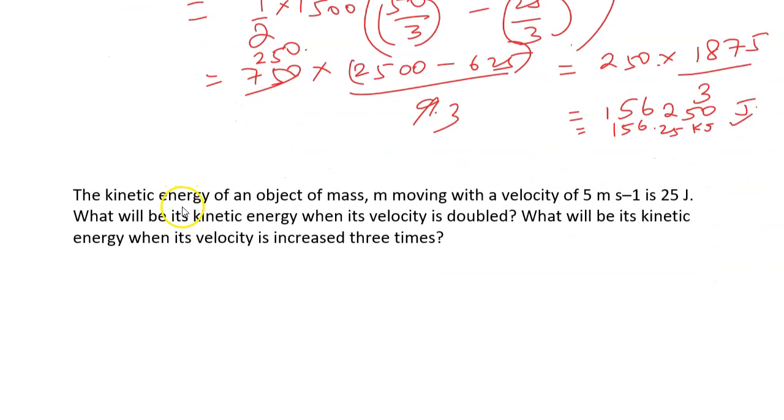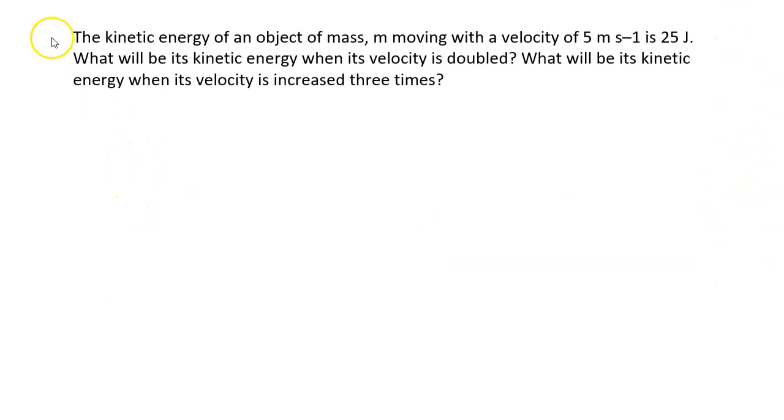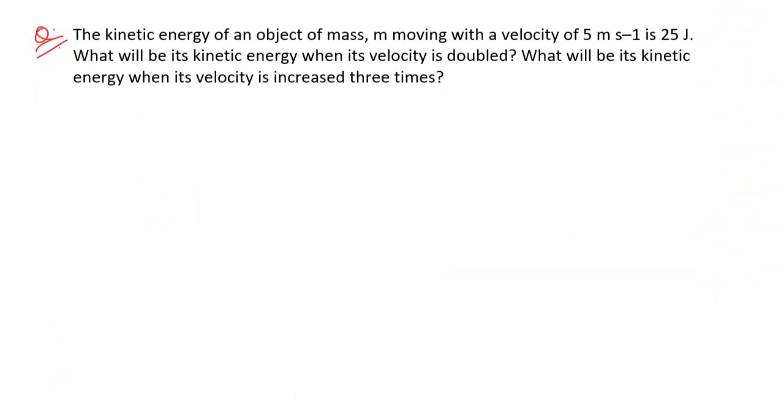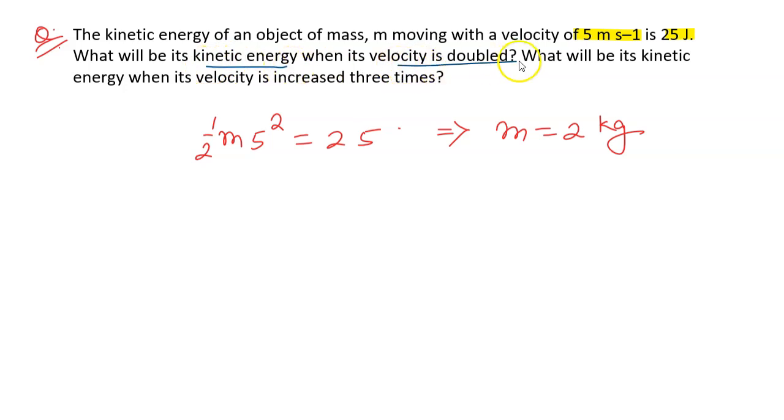Another one we will do. The kinetic energy of an object of mass m moving with velocity 5 is 25 joules. So half m v squared is equal to 25, that's given. From here we solve and get m as 2 kg. It says what will be its kinetic energy when its velocity is doubled.